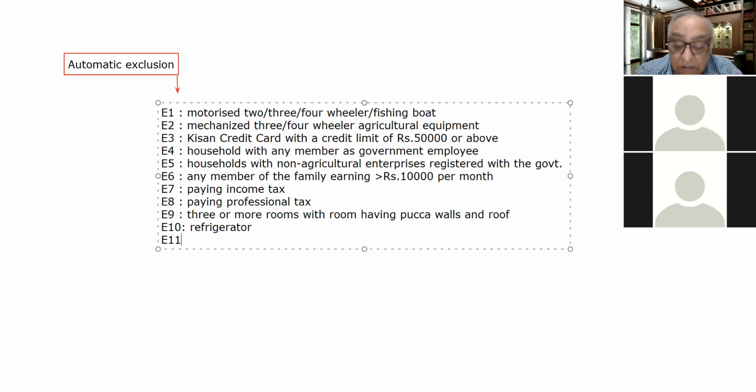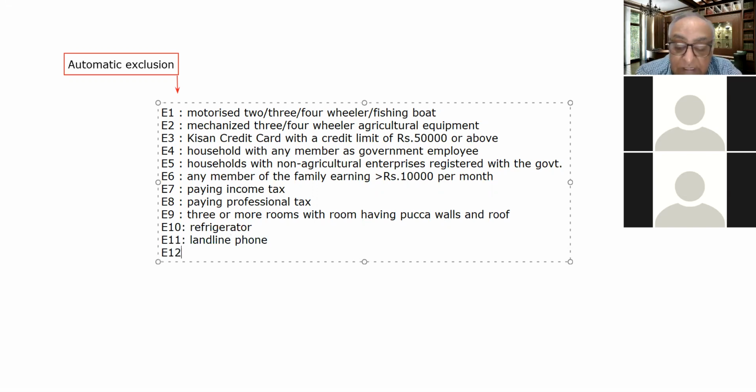The next, 11th criteria: if a household has a landline phone. The next, 12th criteria: 2.5 acres or more of irrigated land, with at least one irrigated equipment.